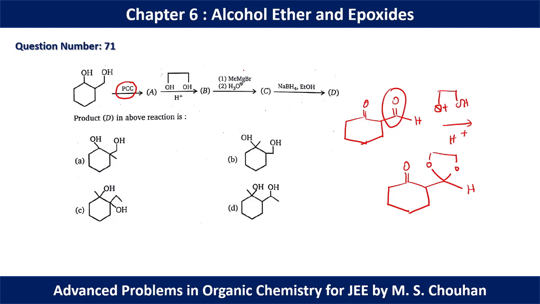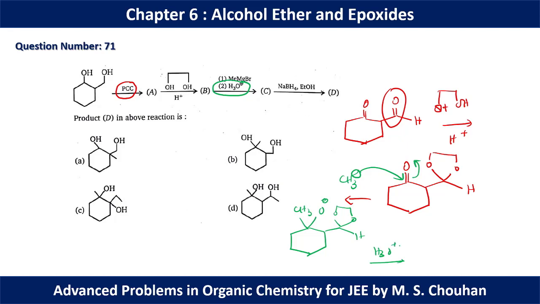Now if we use CH3MgBr, that is Grignard reagent, it will react only with ketone, not with aldehyde, because aldehyde is already masked. So this CH3 minus will approach this carbon, this C double bond O will be dissociated and we will get this kind of situation. Now H3O plus is used. This is a demasking reagent as well as a protonating reagent. So H3O plus will give CH3OH, 6-membered ring aldehyde with C double bond O.